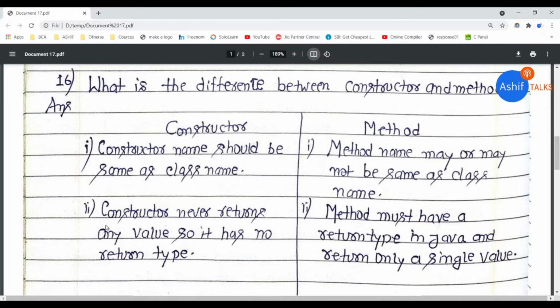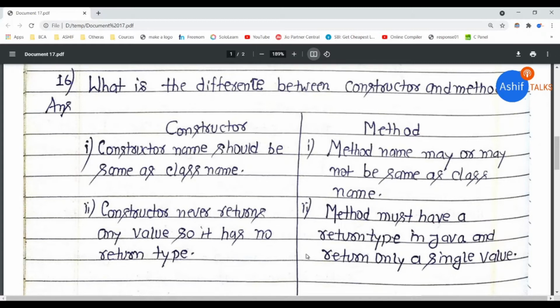Second difference, a constructor never returns any value. It has no return type. But in the case of a method, a method has a return type and it can return only a single value. If you create a constructor, then you cannot return any value after completing that code.